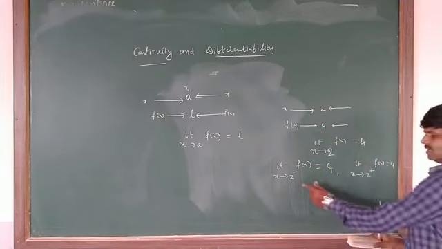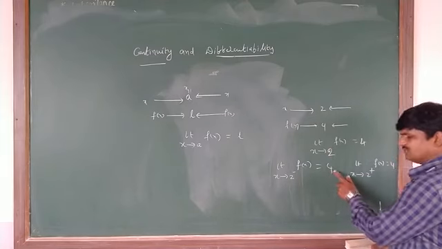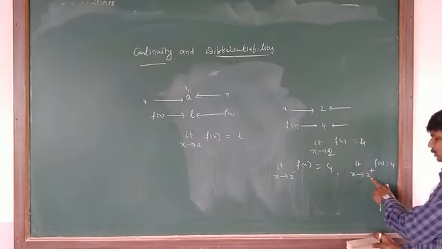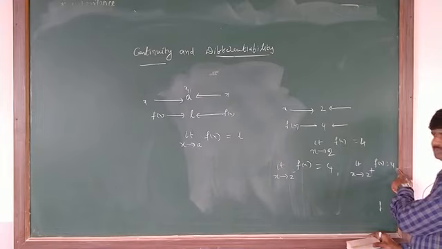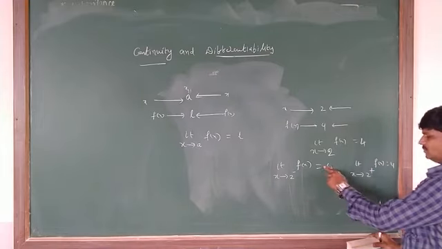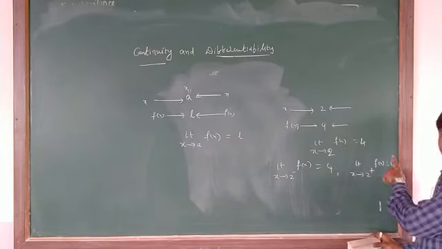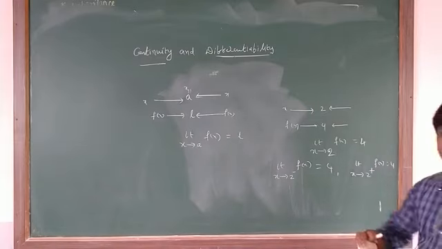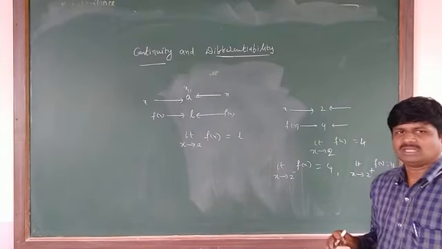Just observe here. The left limit at 2 is 4. The right limit at 2 is also 4. So are the left limit and right limit both equal or not? Both are equal.